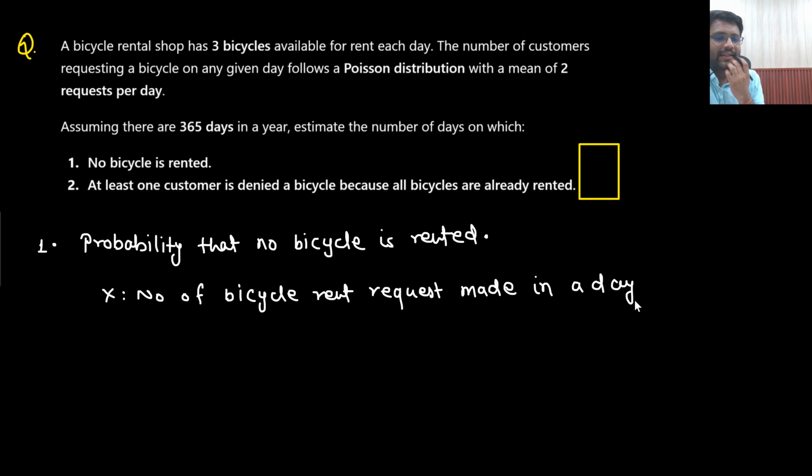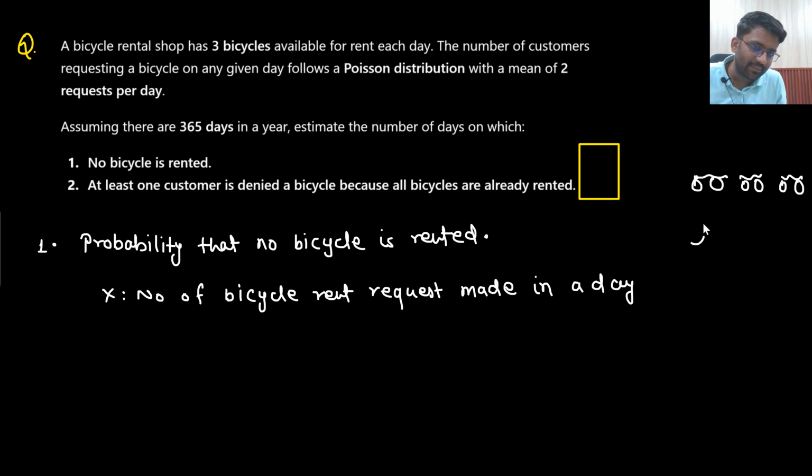What does that mean? That means in a day, how many requests are coming? Here all the requests will be heard. If there is one guy who is coming and he is saying that he needs a bicycle, then we will hear his request and we will rent him. It's not that we will say we have the bicycle and will not rent it. Basically the guy is having 3 bicycles.